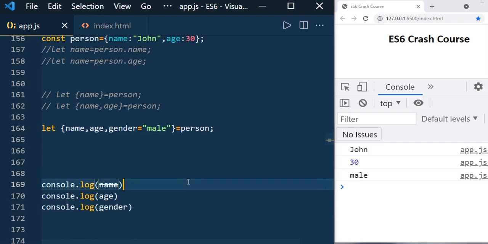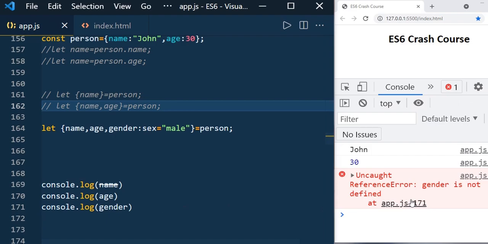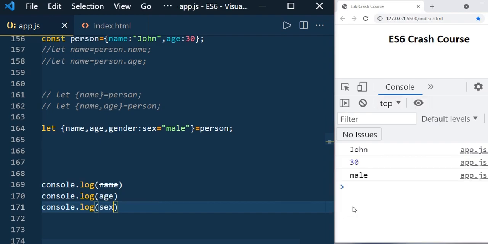Next thing is you can have alias names for the property. So here you have gender, right? You can have the alias, let's say sex, and now if you print gender, you get the error because reference gender is not defined. So you need to use the alias here, sex. You can see that male. This way you can add the alias also, and you can access the nested objects also.